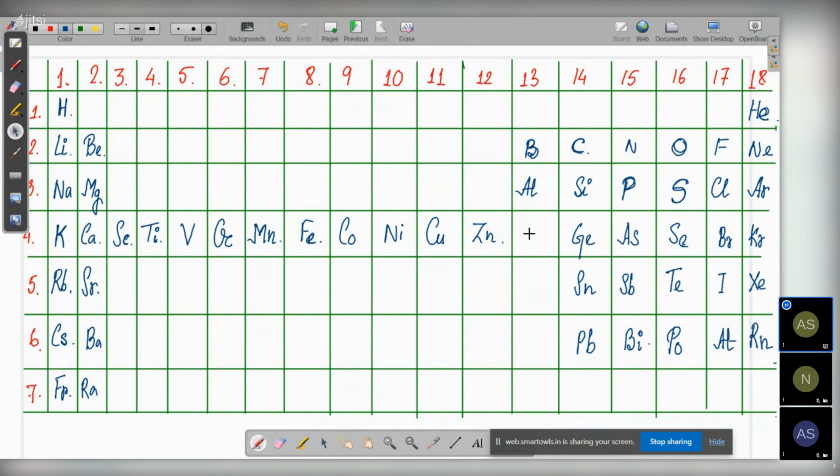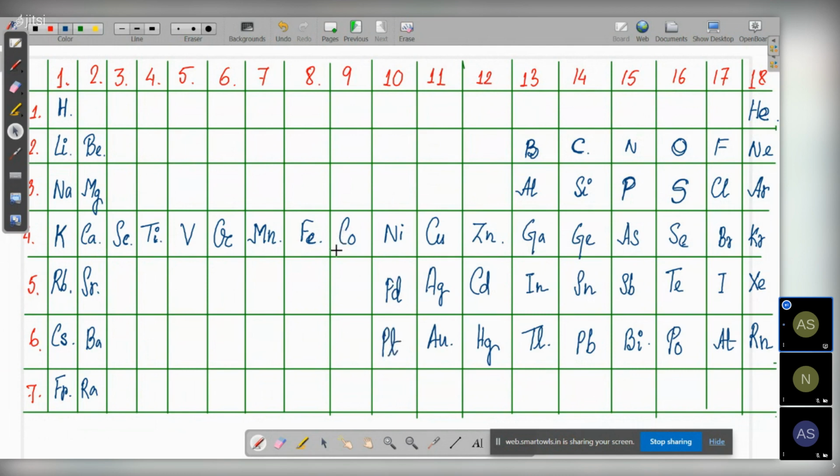Boron, aluminium, gallium, indium, thallium. Then let's fill this middle part. This is zinc, cadmium, mercury, copper, silver, gold, nickel, palladium,